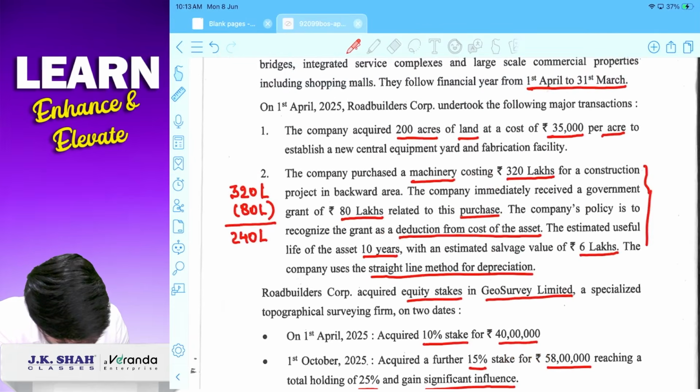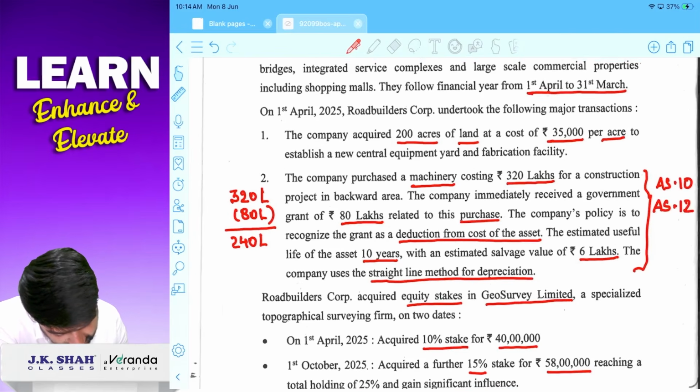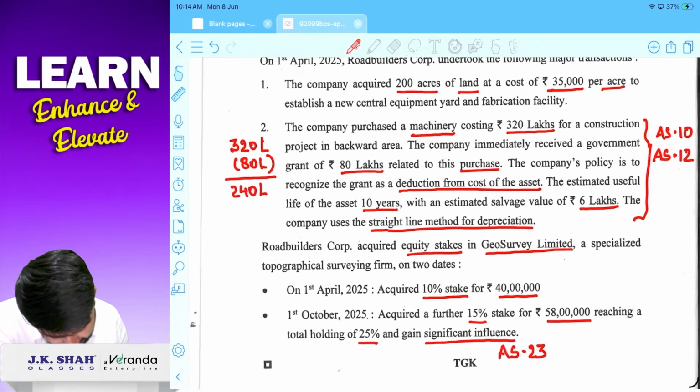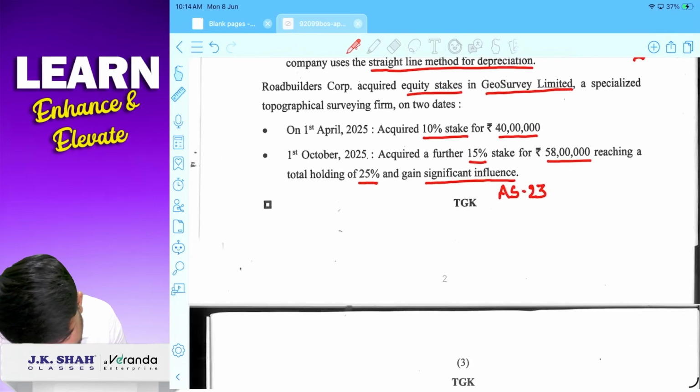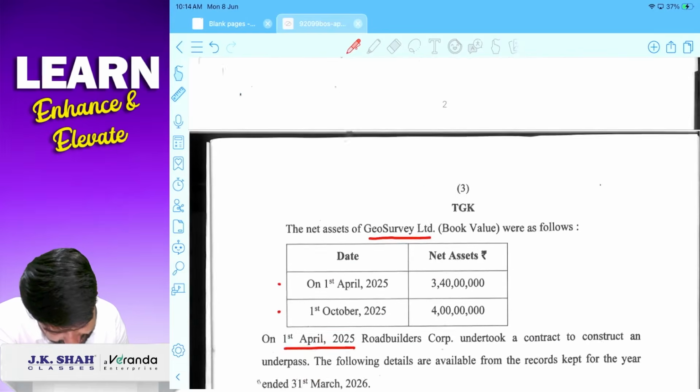This is related with asset. AS10 भी लगेगा, AS12 भी लगेगा. करेक्ट? डेप्री कैलकुलेट करना है तो 10 लगेगा, गवर्नमेंट ग्रांट माइनस किया है 12 लगेगा. And this particular concept is related with AS23, that is associate.